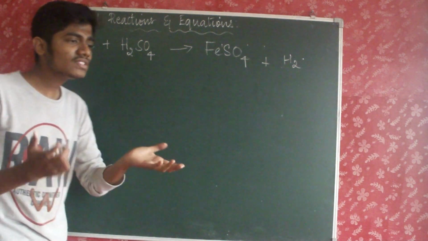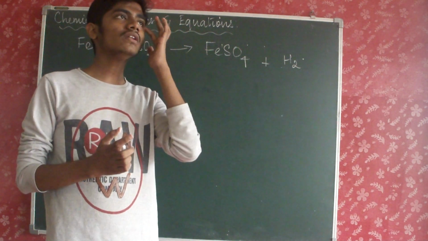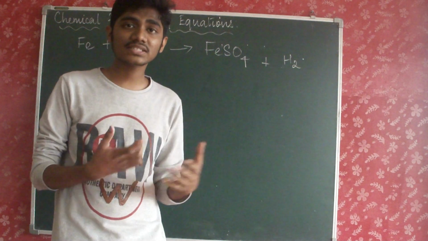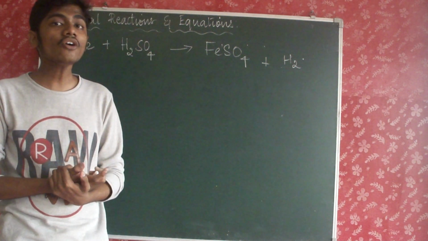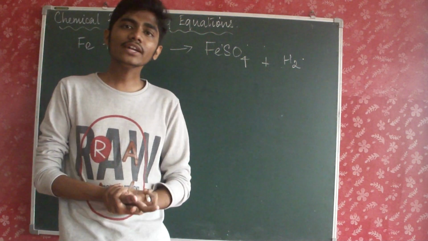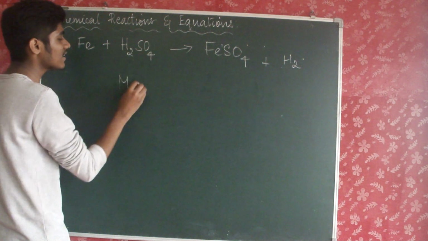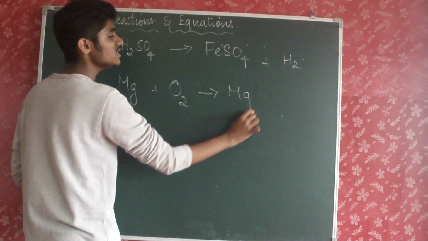Here, something which is known as balancing chemical equations comes into concern. For example, you know this law. You would have learned it last year. That is the law of conservation of mass. What is that? Law of conservation of mass. I told you that whenever you write a chemical reaction, for example the basic thing which we have learned right now, Mg plus oxygen gives MgO.